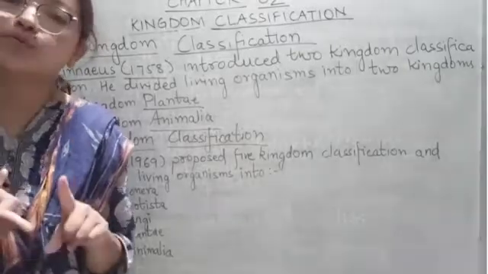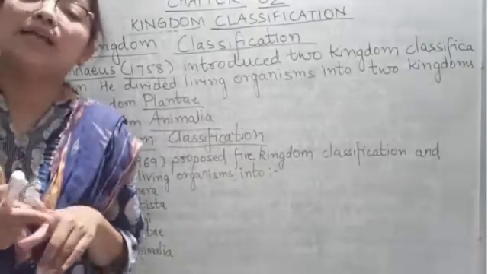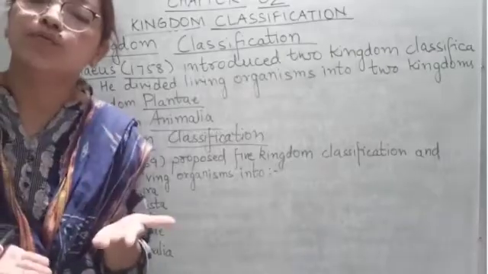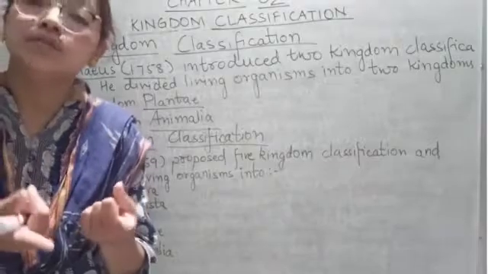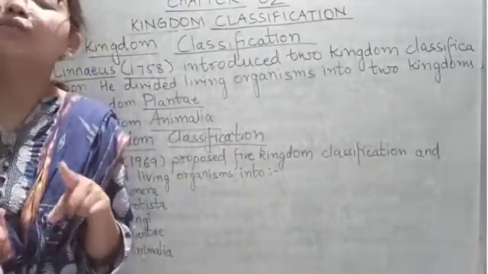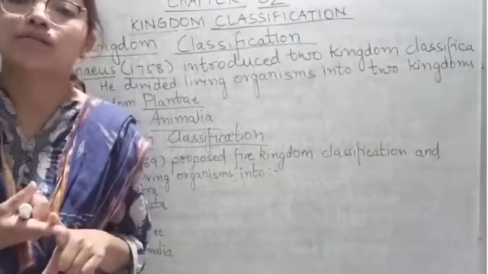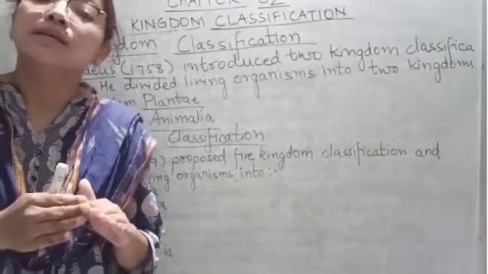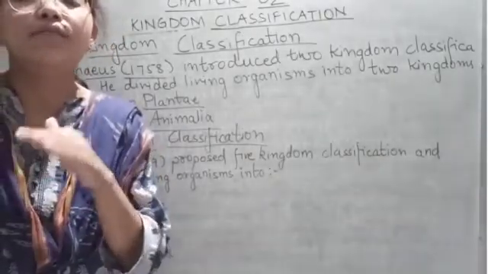Animals, on the other hand, can move, and they depend on plants or other animals for their food, and they do not possess cell wall and do not have chloroplast. Also plants do not have definite growth, but animals have definite growth.